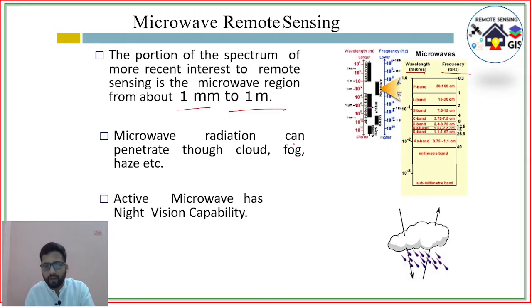In the microwave region the bands run from shorter to longer wavelength: Ka band, K band, Ku band, X band, C band, S band, L band and P band, and they have different wavelengths. The shorter wavelength bands are K band and Ku band, and the longer bands are P band and L band.